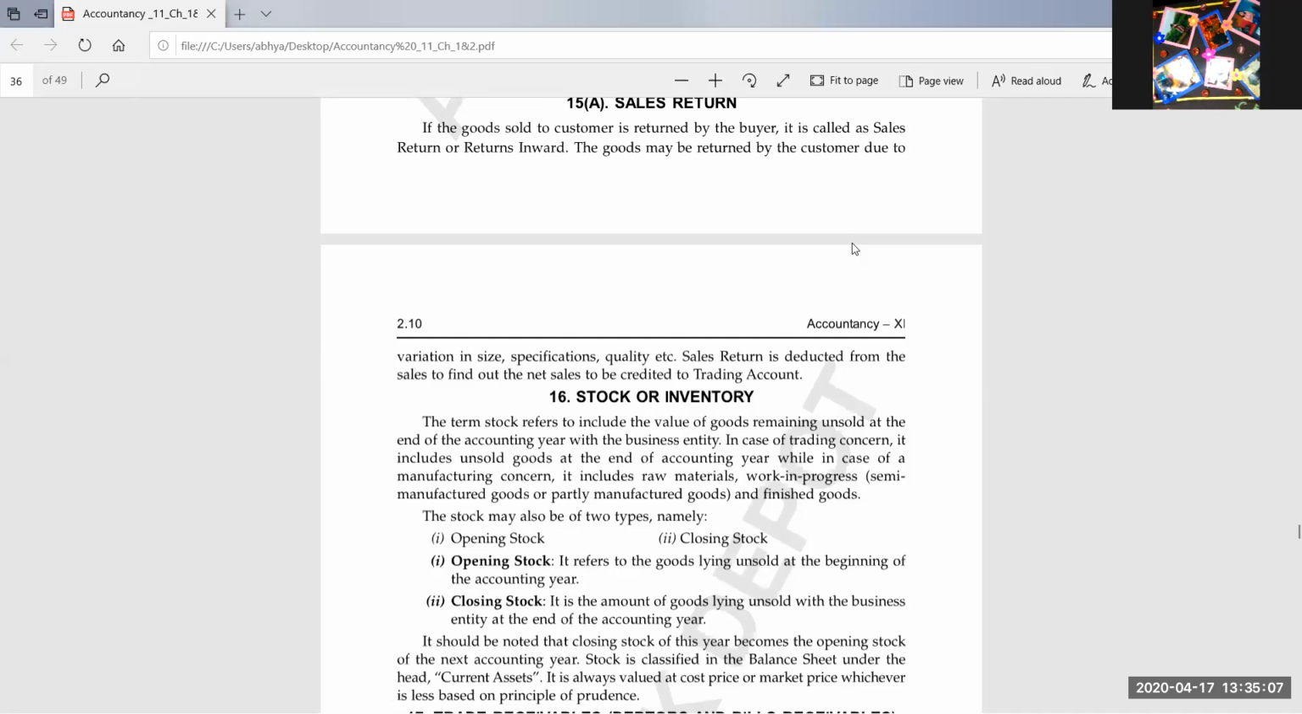So the next day, the total goods he will have in his hands is 55 kgs of mangoes: 5 kg of the previous day's mangoes and 50 kg he purchased today. That 5 kg, the closing stock of the previous day, will become the opening stock of the next day with which he has to start his day. Am I clear? So stock is of two types, opening stock and closing stock.